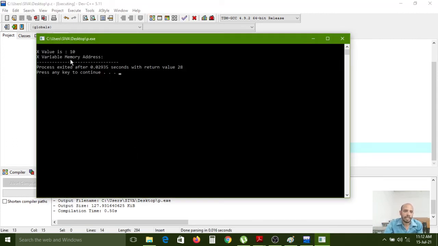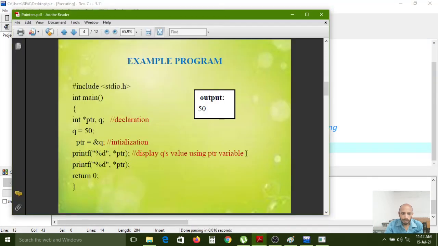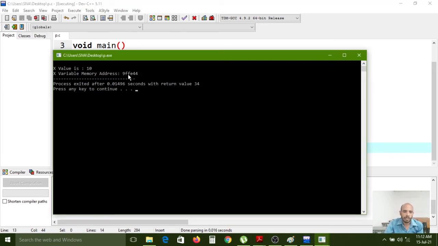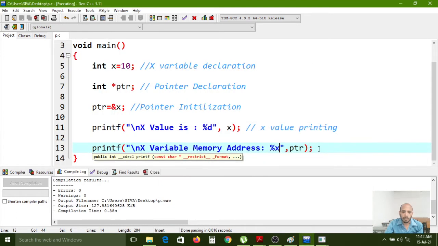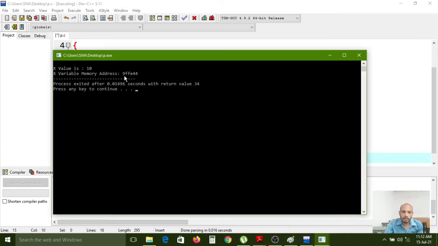So X value is 10. The X variable memory address is empty. Why is it not showing? I think here we forgot something. Sorry, for the hexadecimal purpose, %x is the format specifier. So that's why. Now I am compiling again. Now I am executing. So this is the memory address of the X variable. If you want to print the pointer value, in that memory address, what is the value we have? Here the memory address we have now is the memory address of the X variable.